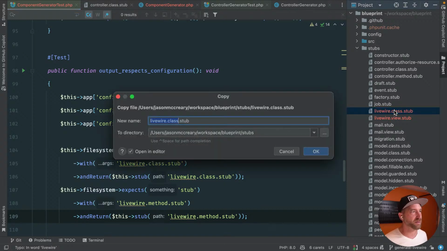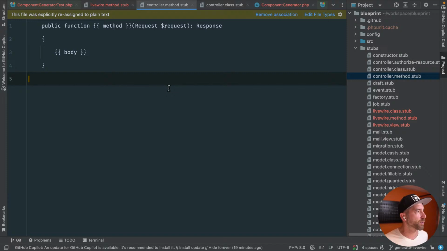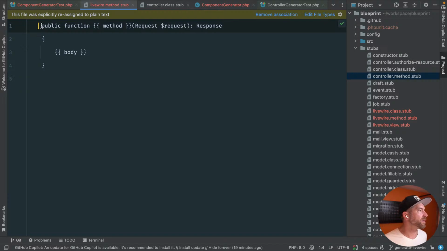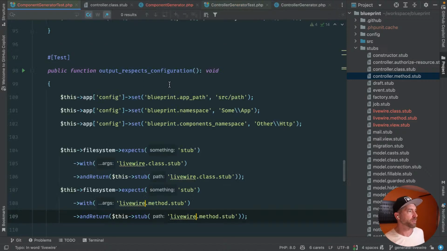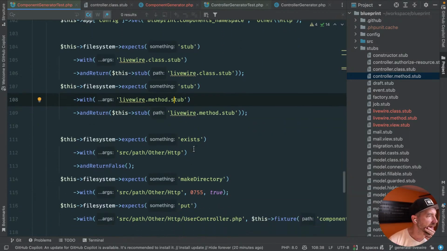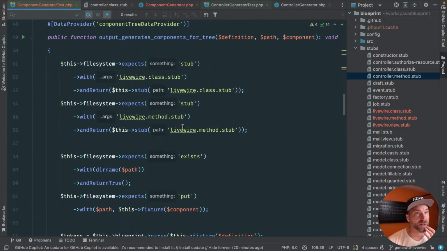Let's go make that Livewire method stub, and it's gonna be pretty darn simple. Same as what we saw here, just indented stuff, public function method. It's not going to receive anything. It's not going to assume to return anything, and it just has a body. So it's just a total straightforward PHP class method stub. So nothing fancy there. Okay, let's go back to our very first one and get a feel for seeing if we could drive this. If we could drive this out, then I think that's where we want to end the stream today.